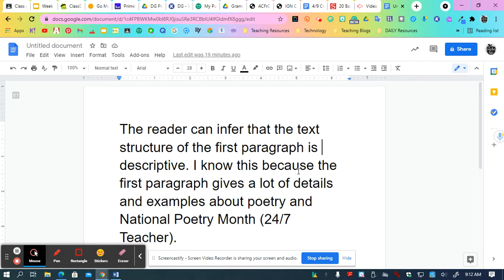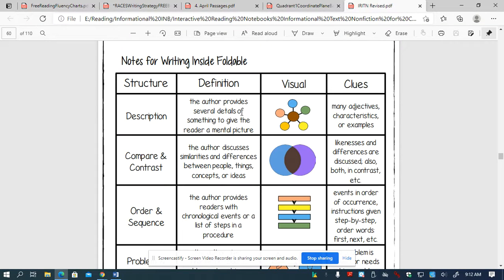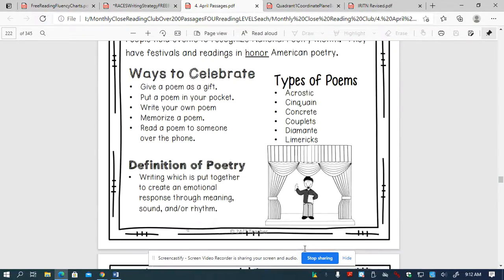It explains or elaborates. So I know this because, well, if we look back at some of our descriptive words, clue words, or definition, it tells us that it gives several details, or it might have a lot of characteristics and examples. So if I look at my passage, that's exactly what paragraph 1 does.